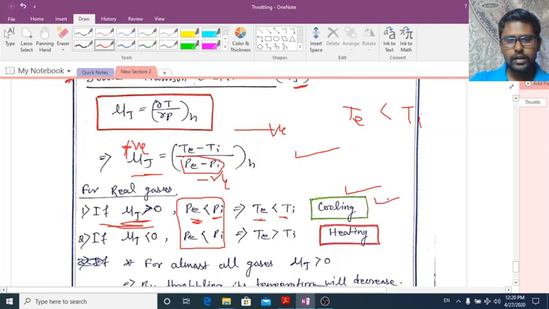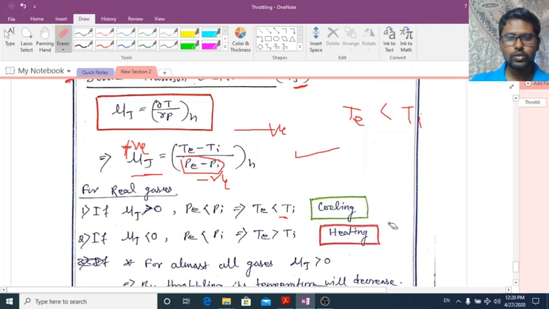And this property of the fluid, or refrigerant, is used in your refrigerator and air conditioner to produce cooling effect. Second case, if μj is negative. What happens if this Joule-Thomson coefficient is negative? Then see what will happen.